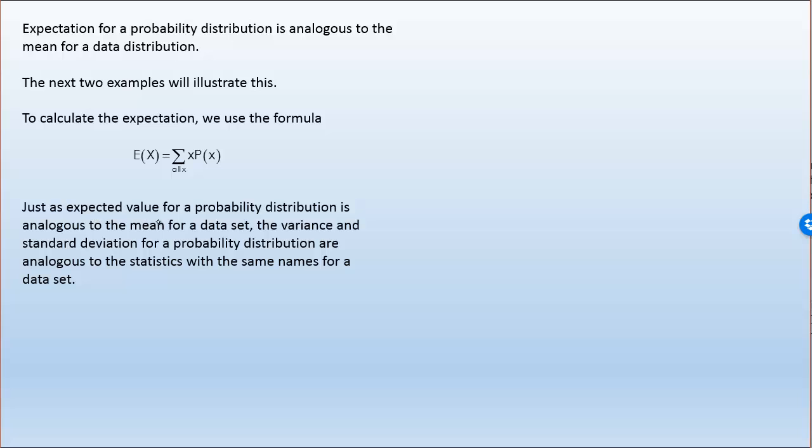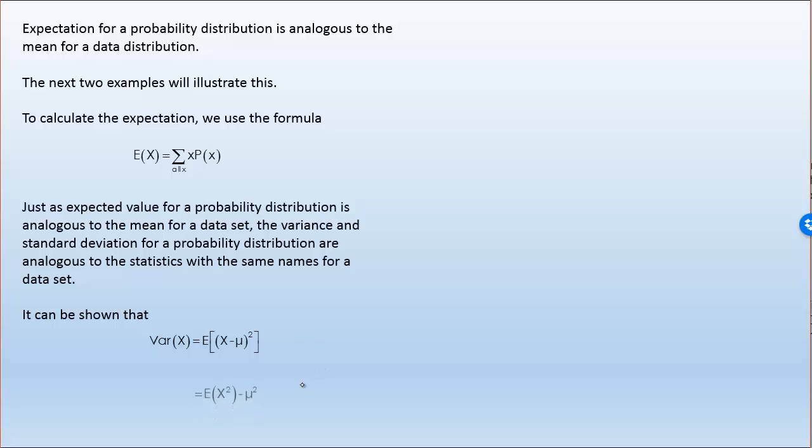Just as expected value for a probability distribution is analogous to the mean for a data set, the variance and standard deviation for a probability distribution are analogous to the statistics with the same names for a data set. It can be shown that the variance of X is the expectation of (X minus mu) all squared. In fact, this really is the definition of variance. It's the average distance from the mean.